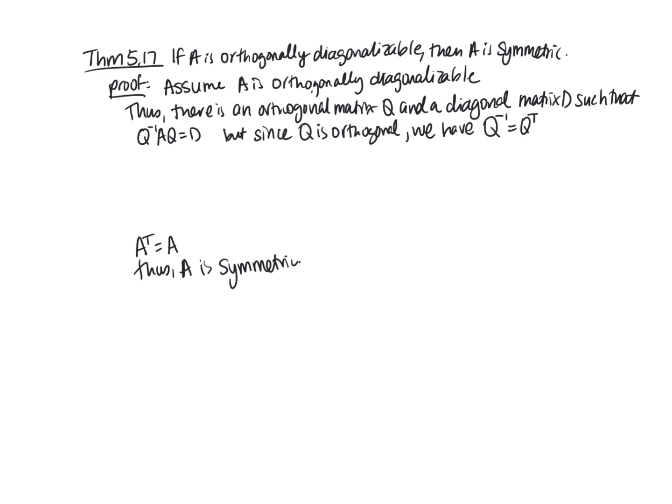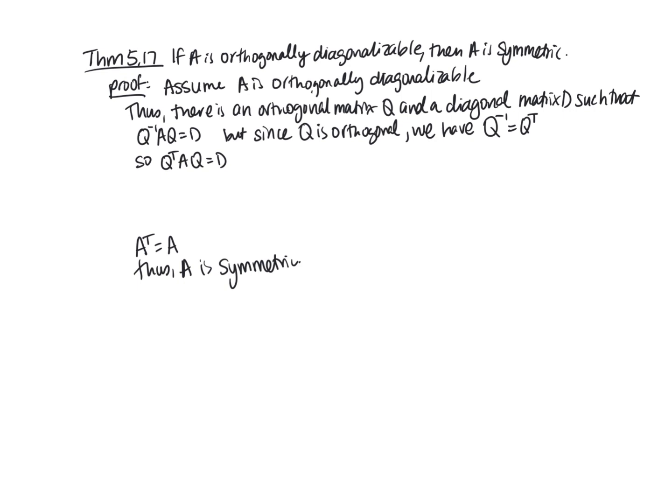That was a theorem that we had from a previous section about orthogonal matrices. So Q transpose AQ is equal to D, because I can just replace Q inverse with Q transpose.